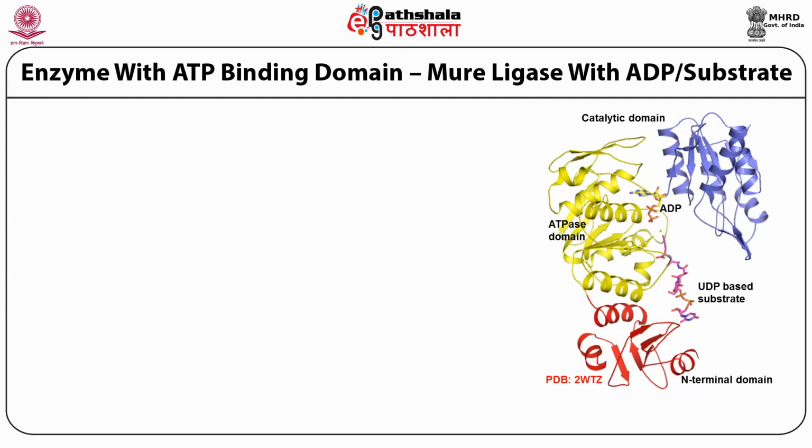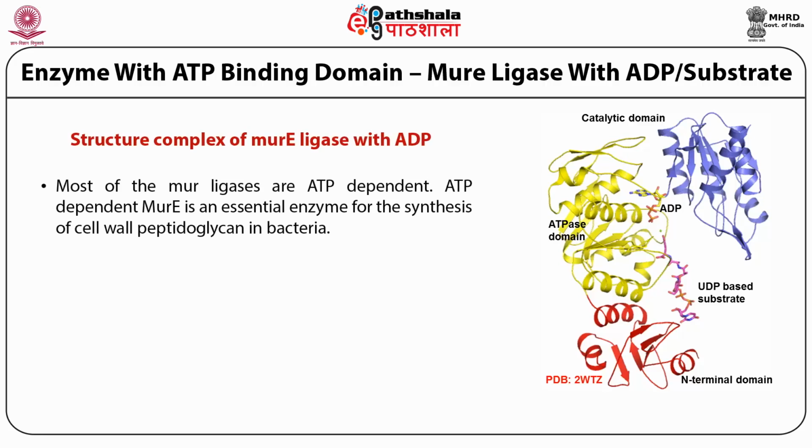Enzyme with ATP binding domain. MurE ligase with ADP and substrate UDP N-acetyl-muramyl-L-Ala-D-Glu. Most of the Mur ligases are ATP dependent. ATP-dependent MurE is an essential enzyme for the synthesis of cell wall peptidoglycan in bacteria.